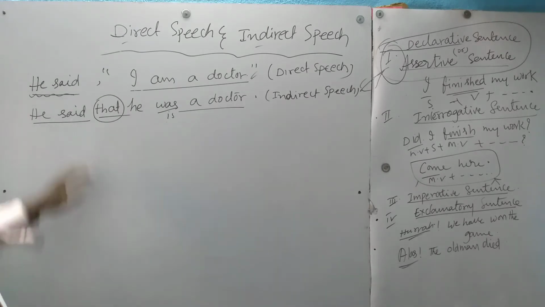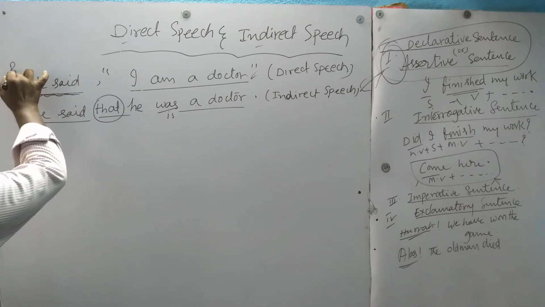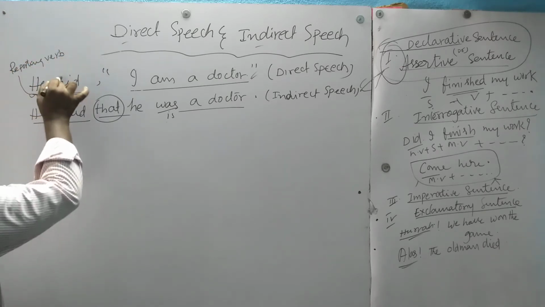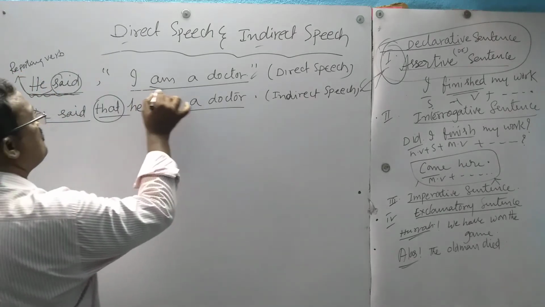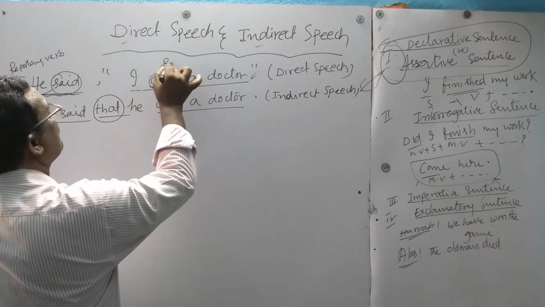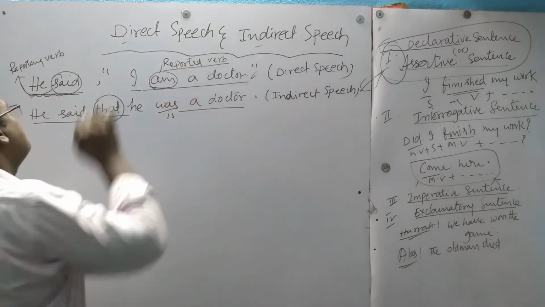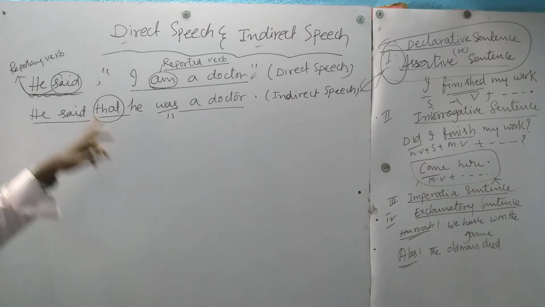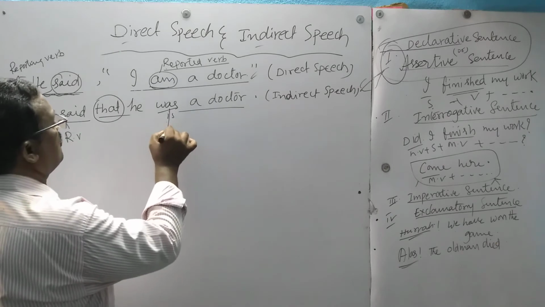While you are changing, see here what rules we have to follow. This is called the reporting verb. What is the reporting verb? This 'said' is called the reporting verb. This 'am' is called the reported verb. See here, the tense of the reported verb depends upon the reporting verb. Here also this is the reporting verb and this is the reported verb.